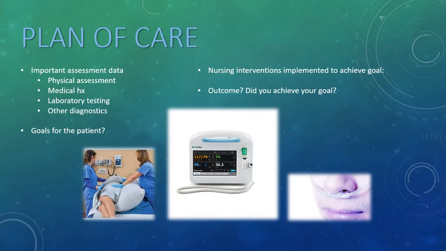Nursing interventions that I implemented to achieve these goals included providing supplemental oxygen, Q2 hour turns, and monitoring vital signs, including her chest pain. The outcome was that we kept her perfused and oxygenated until it was time for her percutaneous coronary intervention or stent placement. Our goal was achieved.